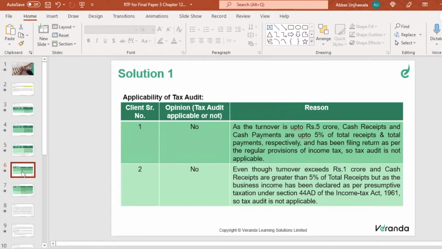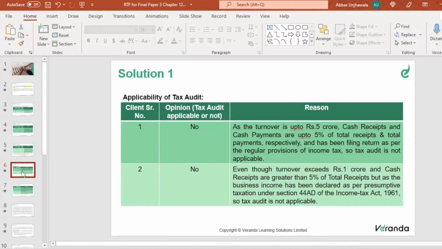So if my turnover, actually not 5 crores, has become 10 crores, okay, it's amended, right? Again, the income tax law has been amended. So if my total cash receipts and cash payments are up to 5%, then in that scenario my tax audit threshold will go up to 10 crores. It was earlier 5 crores, now it has been amended to 10 crores. So in this scenario, tax audit is not applicable.